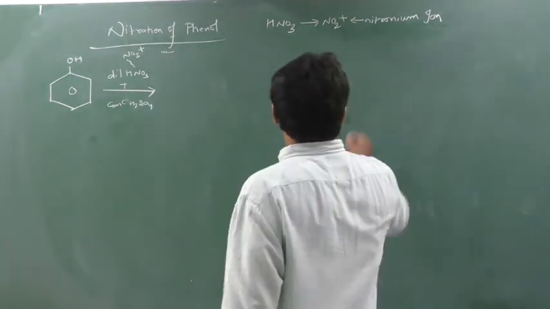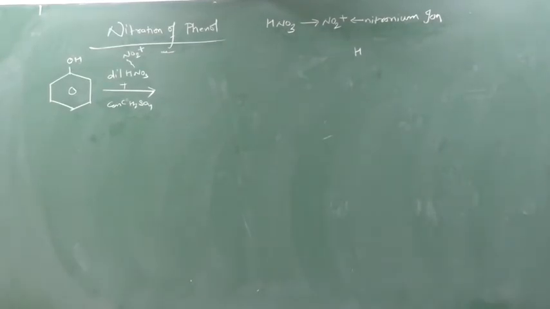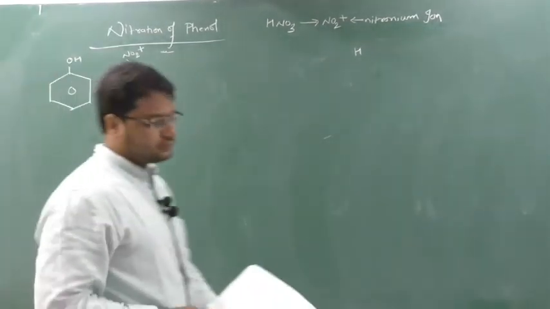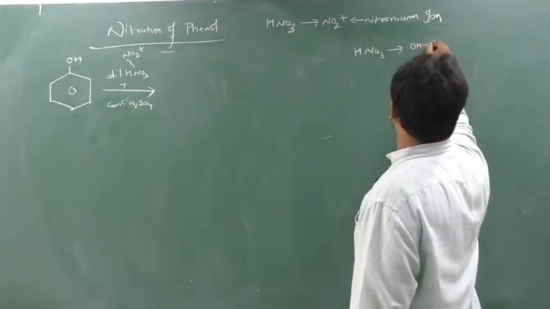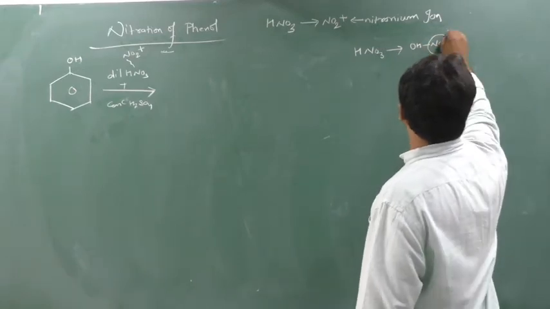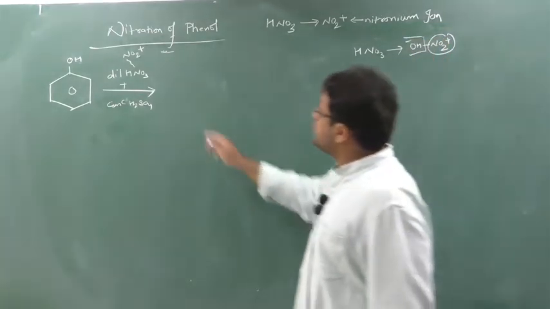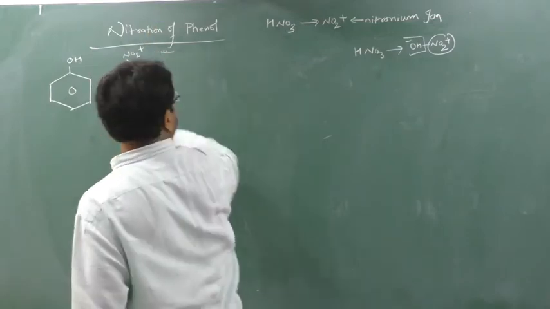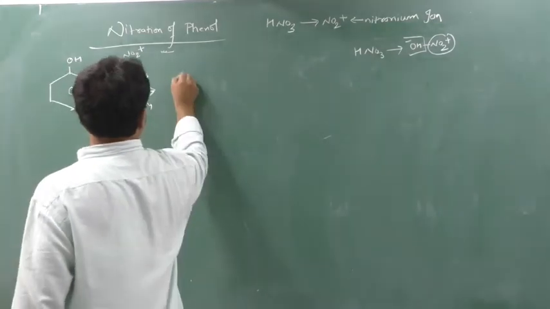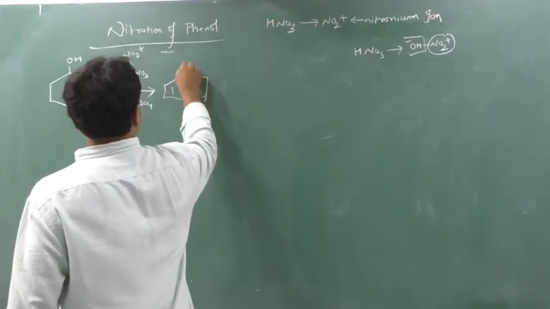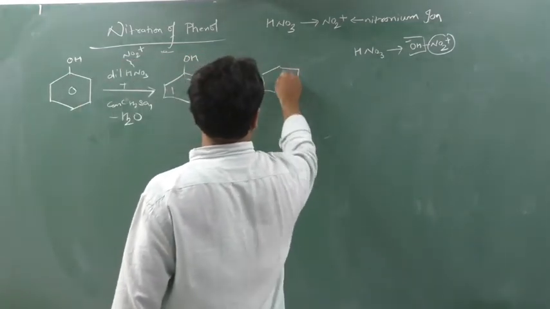Now see here. This is HNO3. So HNO3 is like this, OH and NO2. Out of this, I have taken NO2 plus and the remaining is OH minus. Yes or no? So when NO2 plus comes here, H plus will be removed. That H plus will react with this OH minus and form water. And here the position will be either ortho plus para. First a mixture will form.